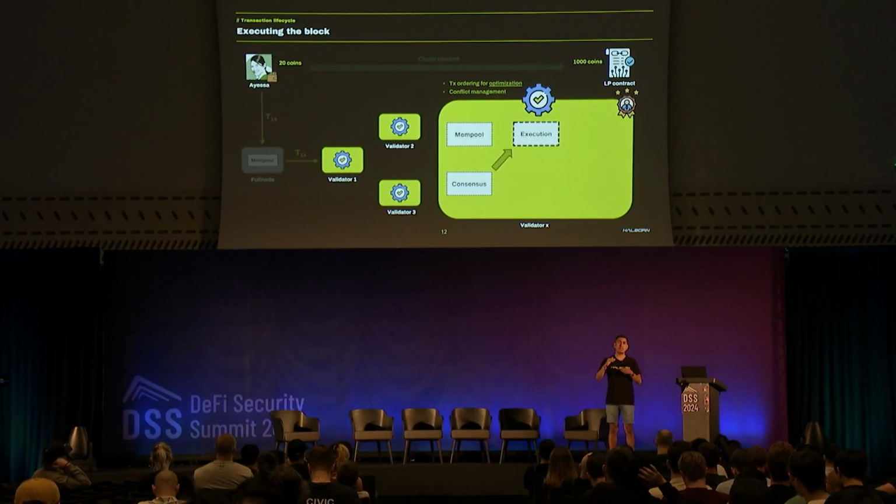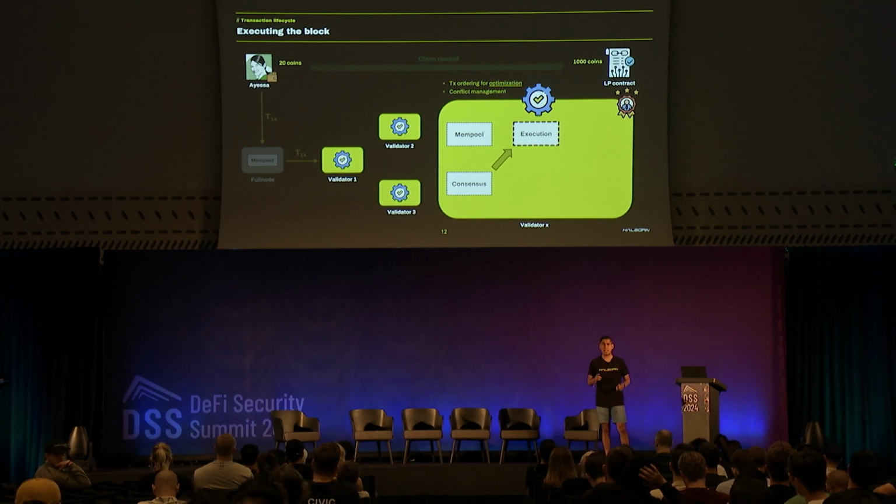But wait, Luis, didn't you say that consensus also ordered the transactions? Why is execution ordering again? Good question, Luis. What happens is that the execution layer is going to respect consensus order. However, it will try to apply some optimization. For example, if two transactions are going to affect different resources, they can execute in parallel.